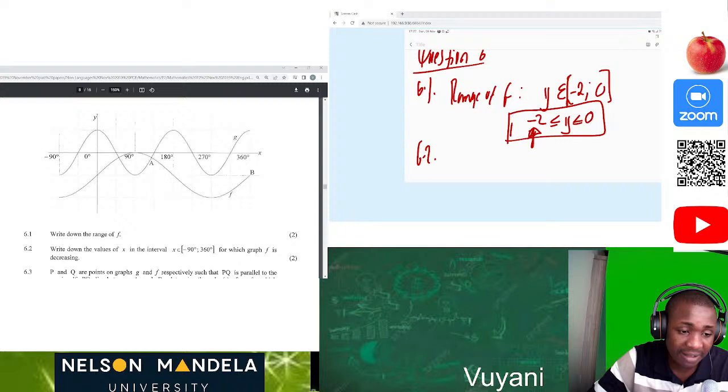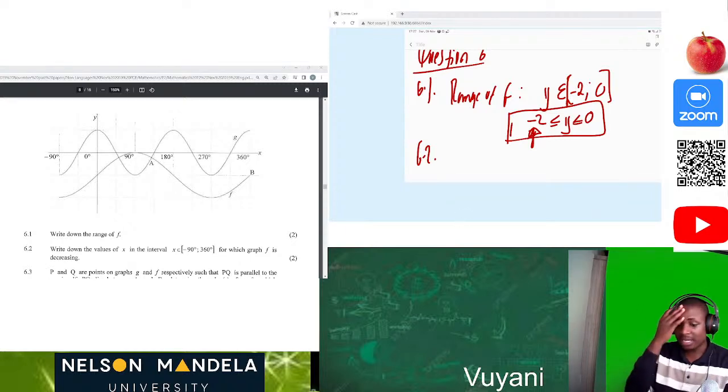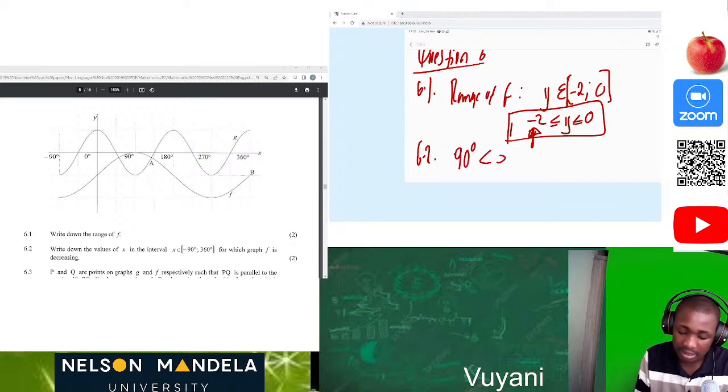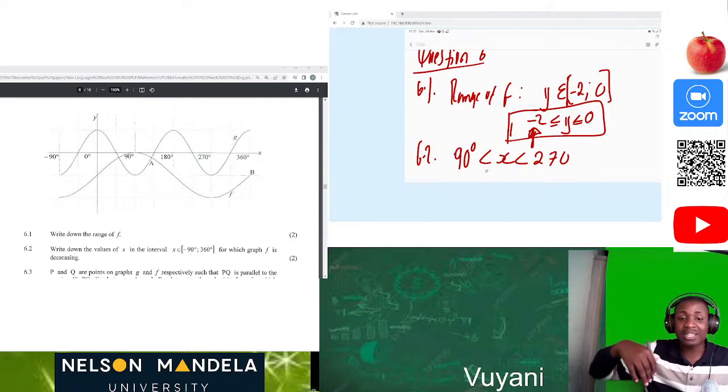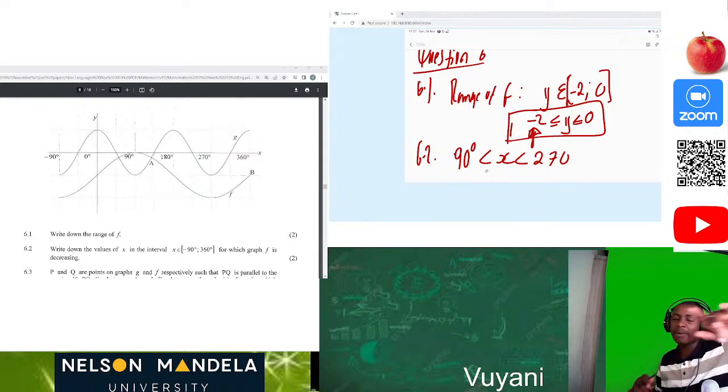Okay, but we can never include both 270 and 90 degrees. So we can actually see our graph is decreasing from 90 degrees less than x less than 270. Please don't use less or equal to, because the point at 90 degrees and at 270 is not yet decreasing, but that's the starting point of it to decrease.